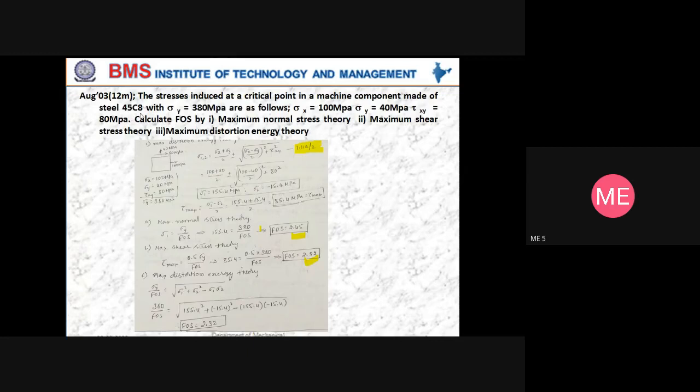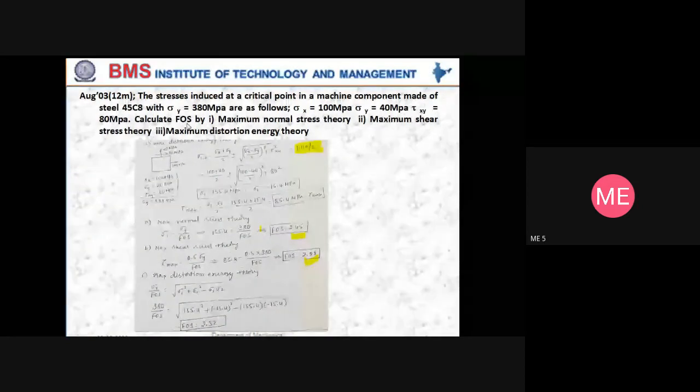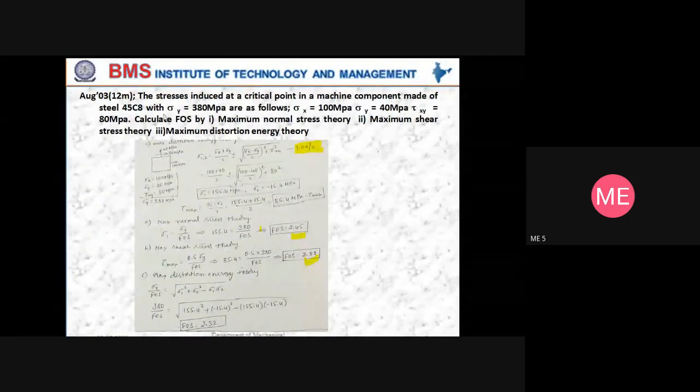This is a grade of steel with yield stress equal to 380 megapascal, as follows. Sigma x is 100 megapascal, sigma y is 40 megapascal, tau xy is 80 megapascal. Calculate FOS by maximum normal stress theory, maximum shear stress theory, and maximum distortion energy theory. Please note down this problem.